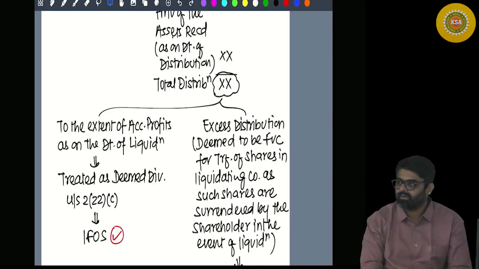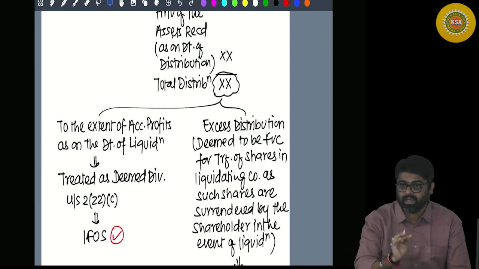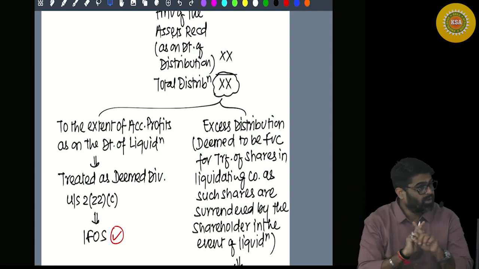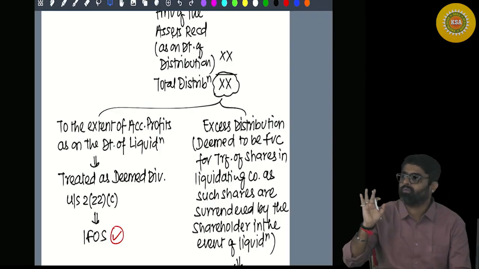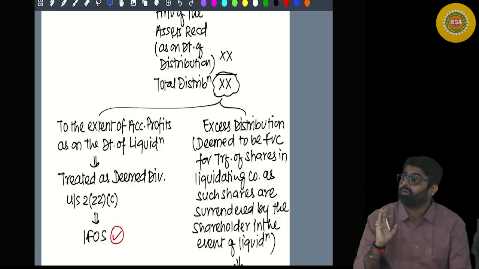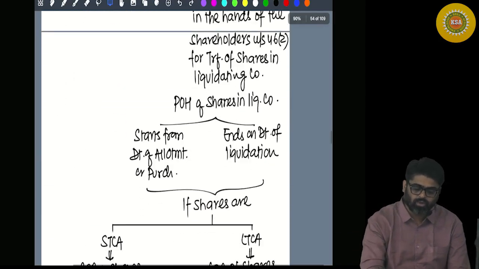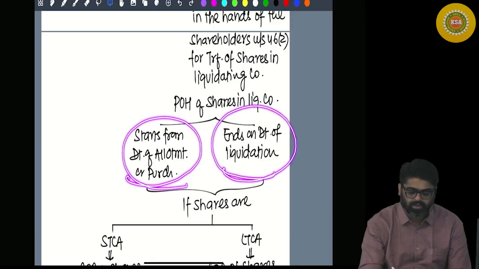Date of liquidation. Any period after the date of liquidation will not be included in the period of holding of these shares. The period of holding of these shares will be up to date of liquidation. Will you remember this? Okay. So you will start the period of holding from the date of allotment and end the period of holding on the date of liquidation.